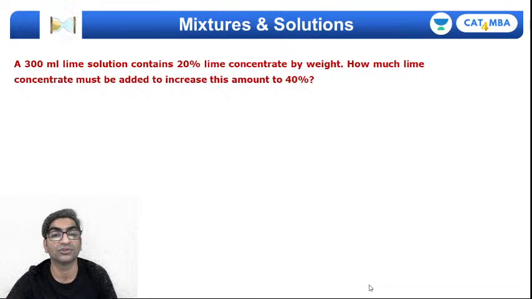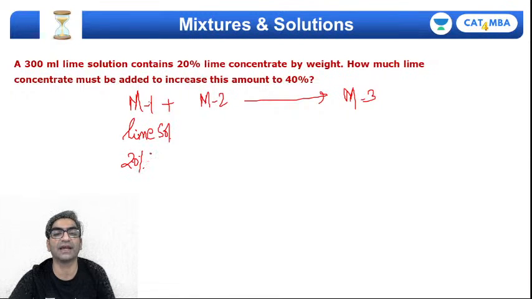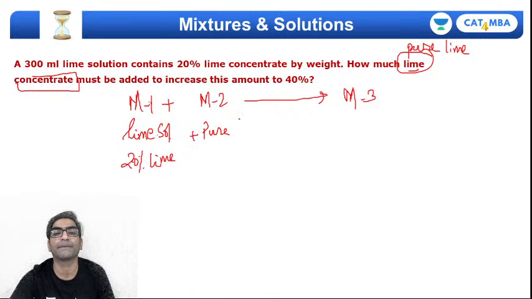A 300 ml solution, right? Think about it. I compare this to mixture 1 plus mixture 2 results in mixture 3, right? What am I combining? I'm combining a lime solution, which contains 20% lime by weight, right? And what are you adding to it? You're adding lime concentrate. Lime concentrate means pure lime, right? So to a lime solution you're adding pure lime, right? And what you want is that the resultant should become another lime solution.